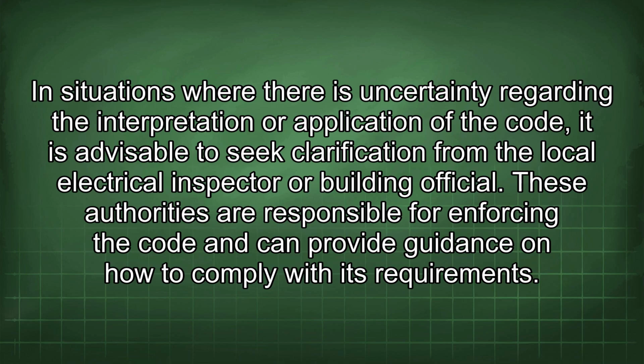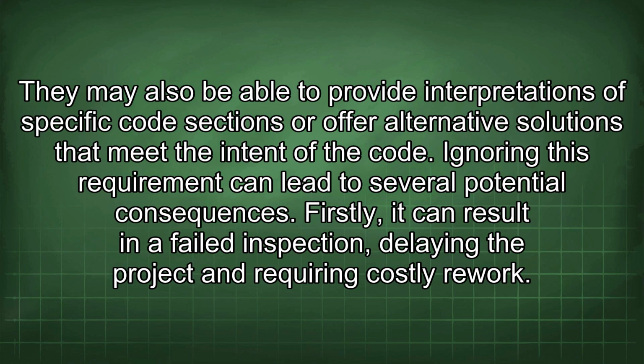In situations where there is uncertainty regarding the interpretation or application of the code, it is advisable to seek clarification from the local electrical inspector or building official. These authorities are responsible for enforcing the code and can provide guidance on how to comply with its requirements. They may also be able to provide interpretations of specific code sections or offer alternative solutions that meet the intent of the code. Ignoring this requirement can lead to several potential consequences.